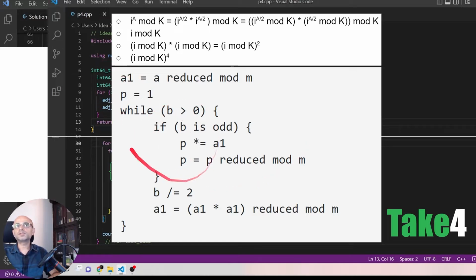We change the algorithm slightly from the previous one, where we multiply each product by itself, raising it to a square, a power 4, a power 8, reducing it by the modulo, and we reduce the exponent by half in each iteration. To take care of the odd case, we multiply the a1 into the final result.